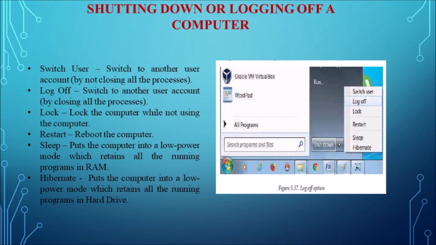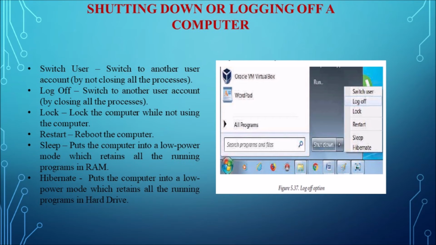If you have any already opened programs, then the user will be asked to close all the programs. A dialog box will appear, which tells the user to close all the running applications, and also it will ask whether to force shutdown. So like that, the computer will give an intimation to the user. And the switch user option switches to another user account on the computer without closing the opened programs and Windows processes. And next one is log off.